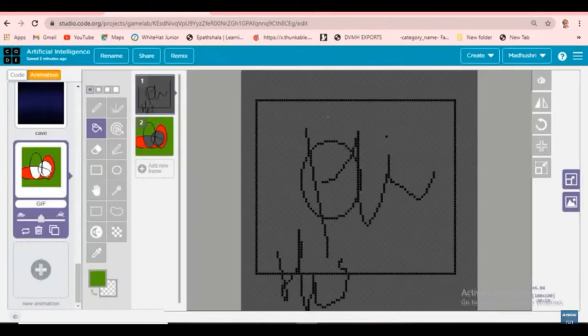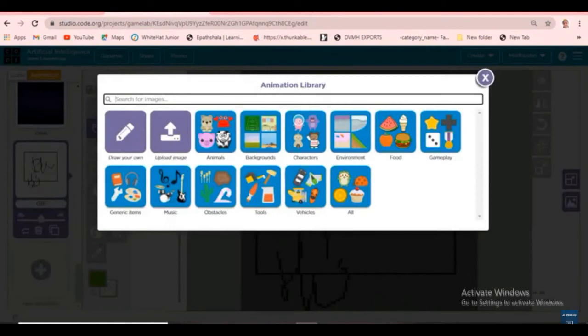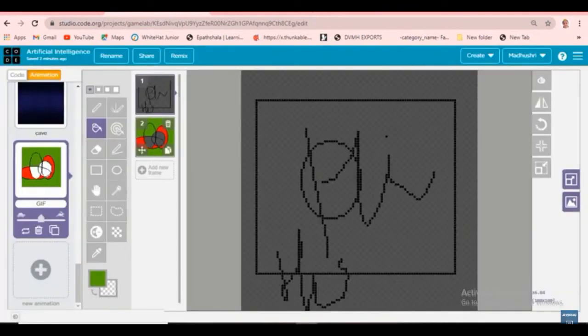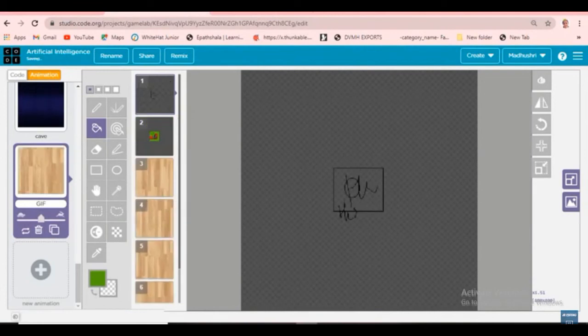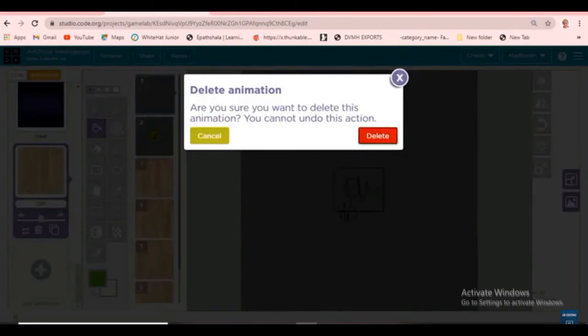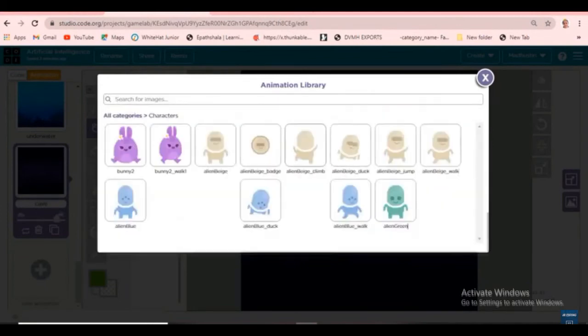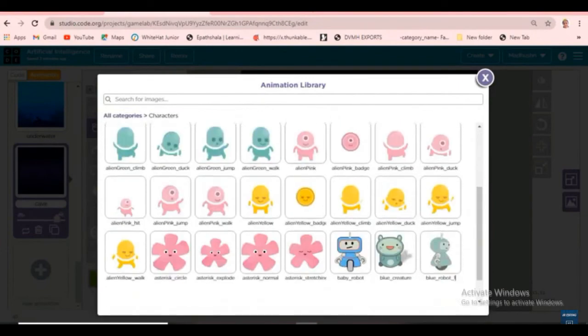I don't need it. So you can also create a name. If you need so many things like this, I'll just give a background, like this. See now, that's it. Okay, I'll just delete again. In this also it will be coming. If you need a background, click on backgrounds. If you need characters, click on characters. In those characters it will be coming.